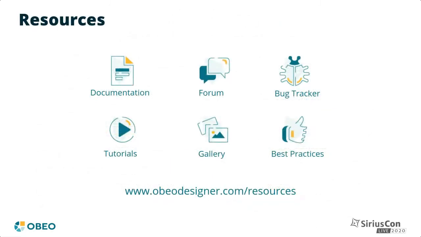So to get started with Sirius, the best way is to go to the OBEO Designer website. OBEO Designer is a ready-to-use Eclipse package with everything you need to create and deploy your modelers. It comes in two variants. The Community Edition is completely free and open source and the best way to get started. And to go further, we also provide the proprietary Team Edition, which adds support for real-time collaboration on Sirius diagrams. You can think of the Team Edition as a Google Doc for your Sirius models and diagrams. On the website mentioned here, you will find all the pointers you need to the documentation, tutorial, community forum, etc.